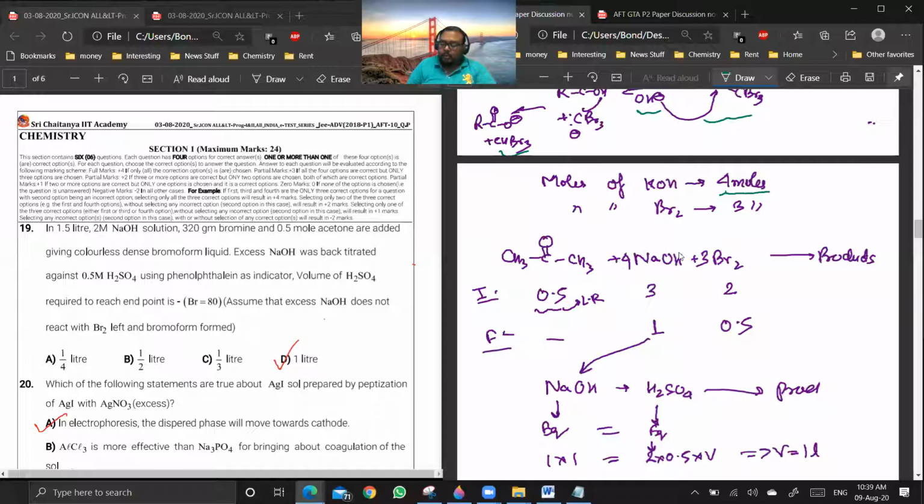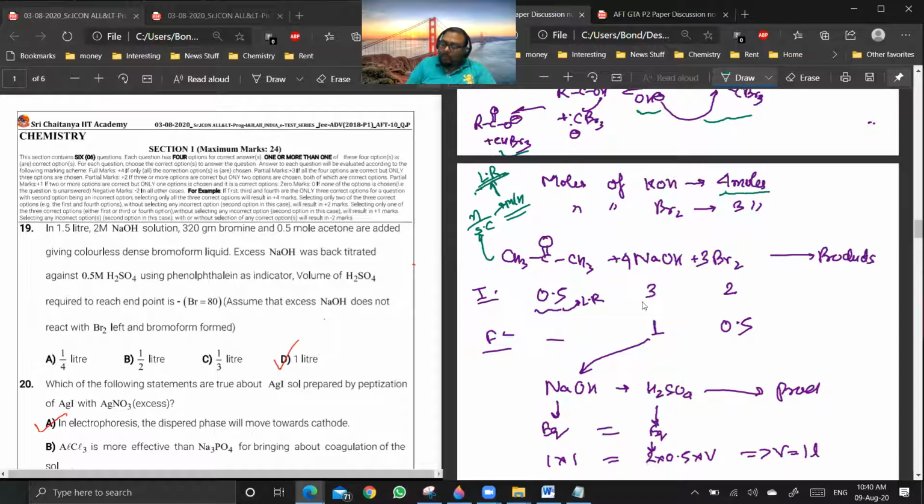The one with least number of moles? No. Normally it is, in this case it is with least number of moles, but generally the n by stoichiometric coefficient ratio which is minimum will be the limiting reagent. Are you getting my point? Yes. Okay, in this case your thing is correct.